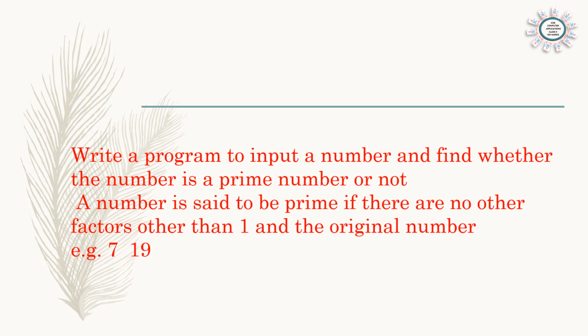Next question. Write a program to input a number and find whether the number is a prime number or not. A number is said to be prime if there are no other factors other than 1 and the original number. For example, 7. Except 1 and 7, there are no factors of 7. 19, this is also a prime number. So we have to find the factors of the number, and if there are no other factors other than 1 and the original number, it is a prime number.